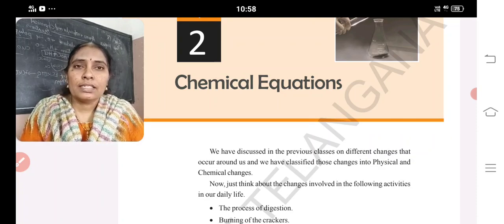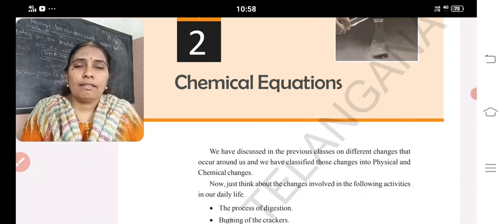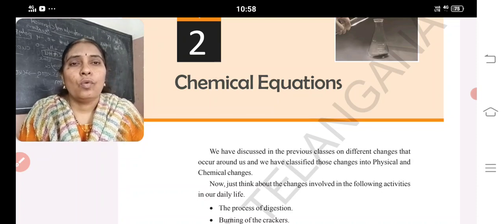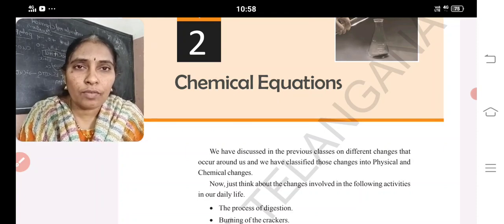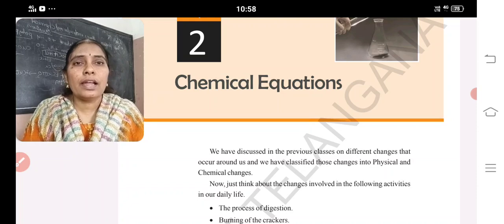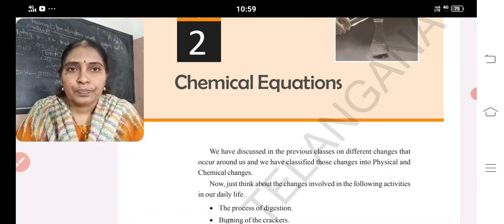All the parallel rays on striking the mirror reflect and converge at a point, which is said to be the focus or focal point. The distance between P and F, that is the pole and the focus, is said to be the focal length. The relation between focal length and radius of curvature is R equals 2F. And the mirror formula is 1 by F equals 1 by U plus 1 by V. That is said to be the mirror formula, and we also discussed the application of a solar cooker, how the solar cooker is used.